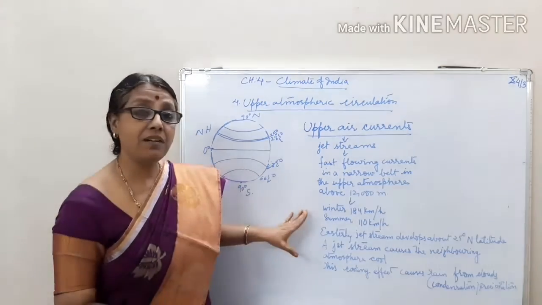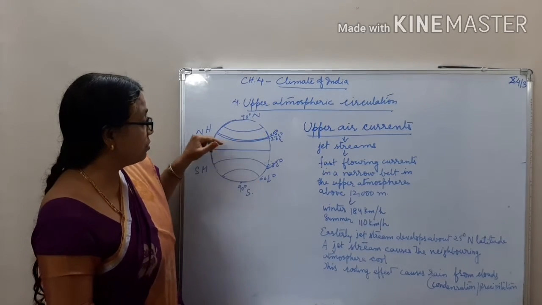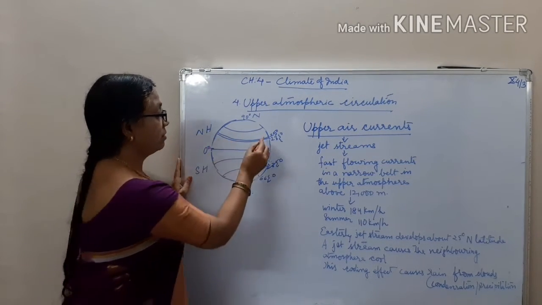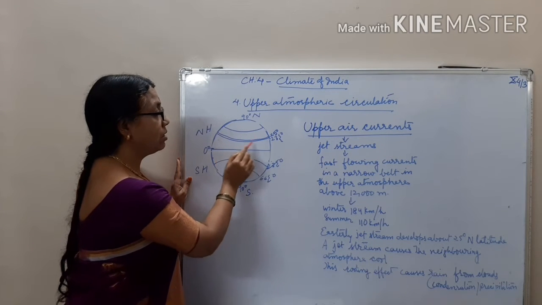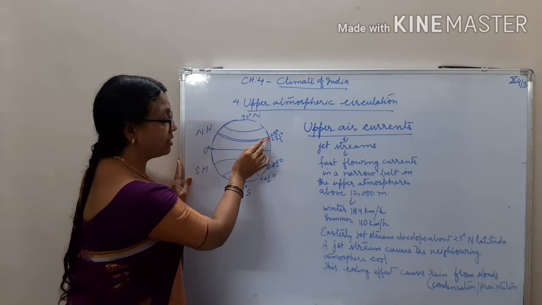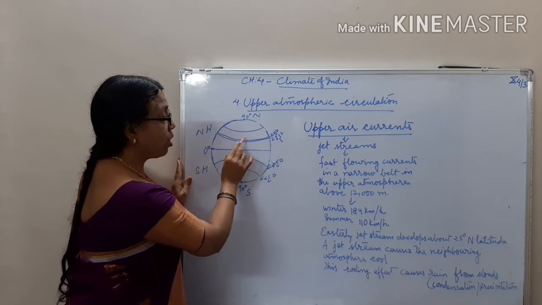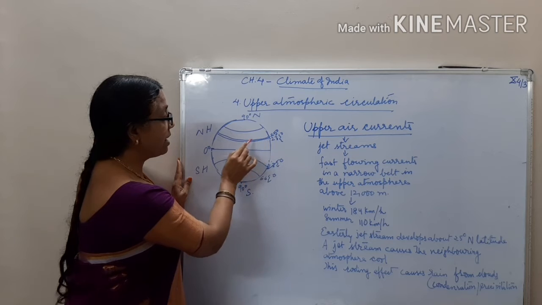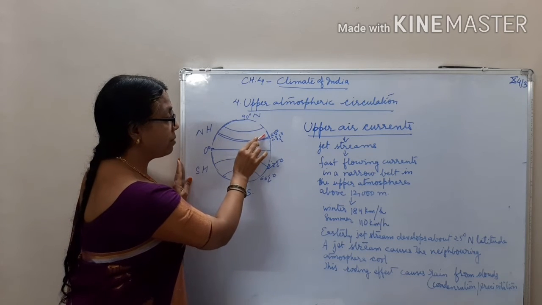Easterly jet streams develop about 25° north latitude. Here, children, this is 23.5° north latitude. This is the Tropic of Cancer. Above this, that is 25° north latitude, easterly jet streams develop. Okay. And what is its effect, children? It causes the neighboring atmosphere to cool. Due to this, the neighboring atmosphere becomes cool.